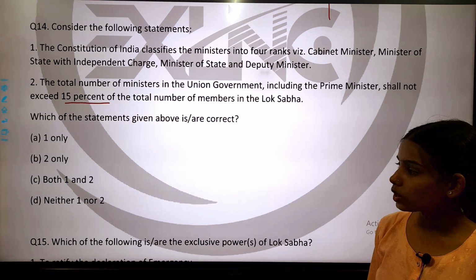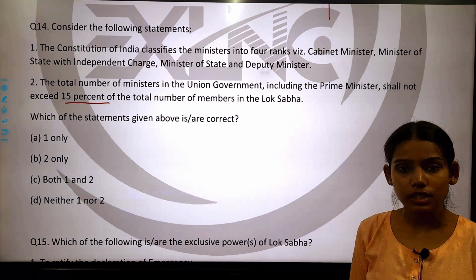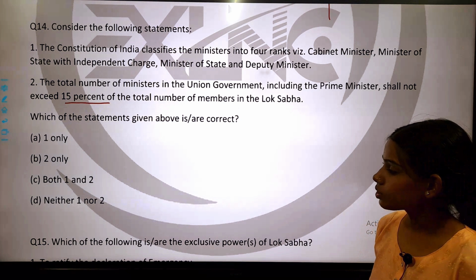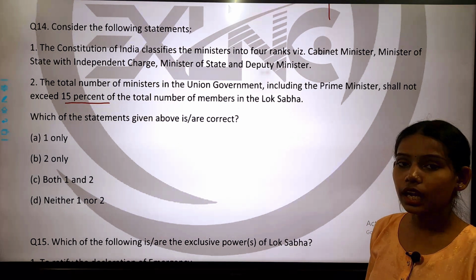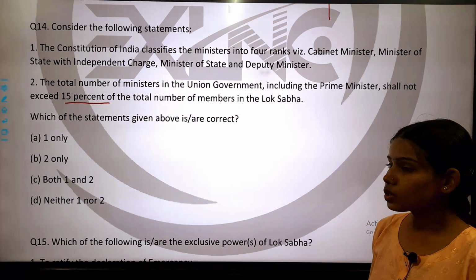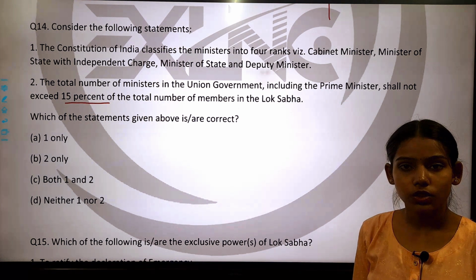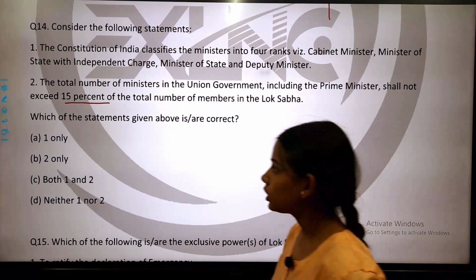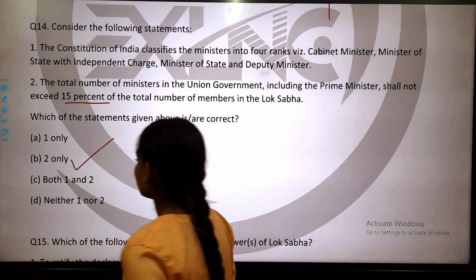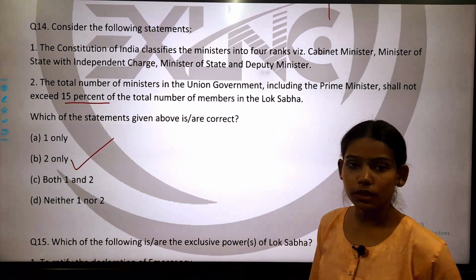Option A is 1 only. Option B is 2 only. Option C is both 1 and 2. And option D is neither 1 nor 2. So the correct answer of this question is option B, 2 only. That both the statement given above are correct. So the correct answer is option number 2.